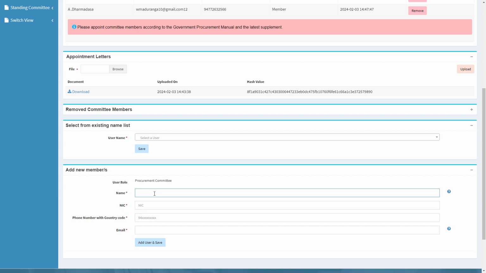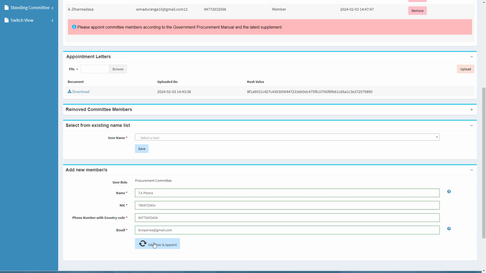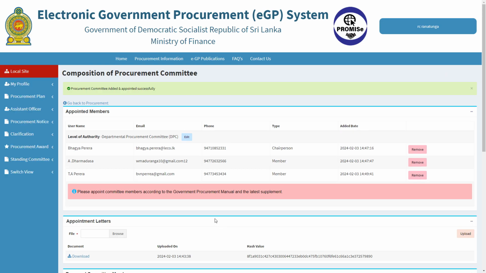You have to type their name, NIC number, phone number with the country code, and the email address. And click on the Add User and Save button. Then you can see here the name of the chairperson and the members appear at the top of the screen.